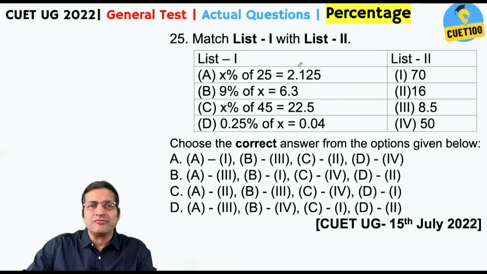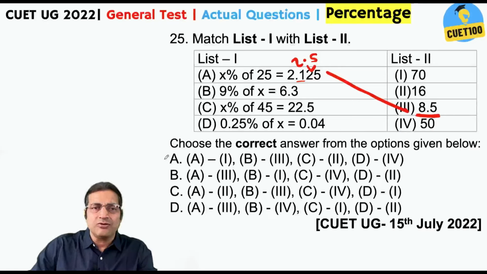Again, x percent of 25 is 2.125. Now 10% of 25 would be 2.5. This is less than 2.5. So in the right hand side, we should have something less than 10. There is only one figure that is less than 10. So please do not get into calculations. Straight away, A is 3. A is 3. Oh, that is there in two options.